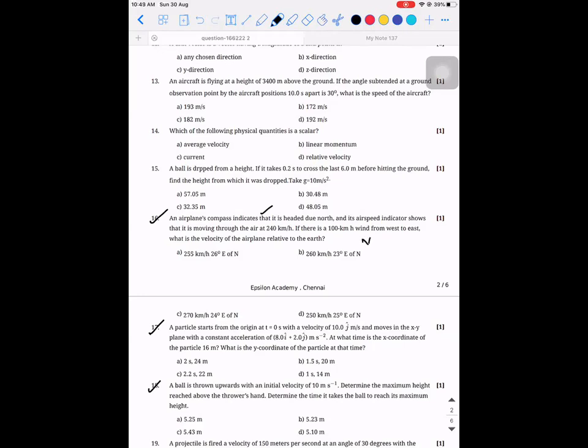So what is the velocity of the airplane? 240 j cap. Very good. It is 240 j cap first. Then there is a 100 km per hour wind from west to east. So the 100 km per hour wind is 100 i cap. As simple as that. So what is the velocity of the airplane relative to Earth?